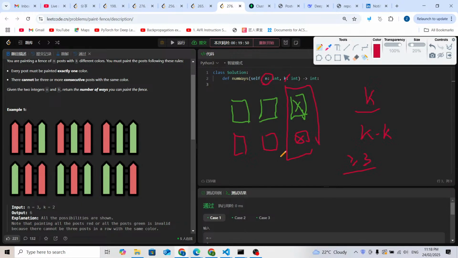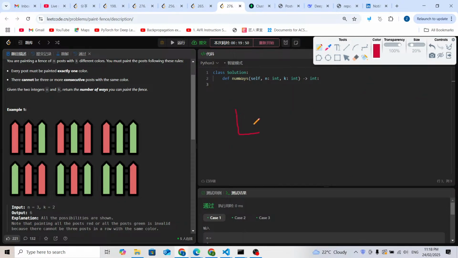There are going to be 2 conditions. Let's analyze it. This is the first one, and this is the second one. What about the third one? Of course, the third one cannot be the same color, so let me use another color. This means this color is different from this color. Let's set how many different ways for this one: it is f(n-2). And how many different ways for this one? It is f(n-1).